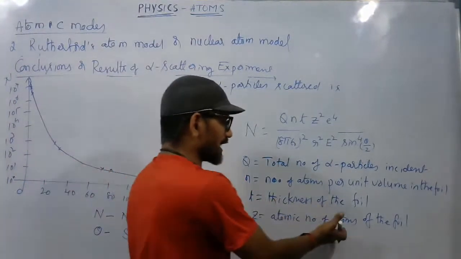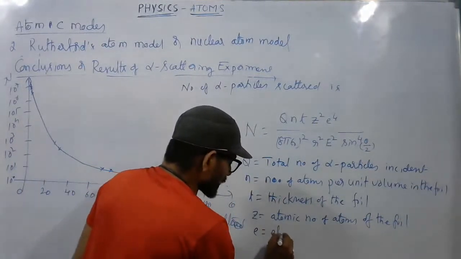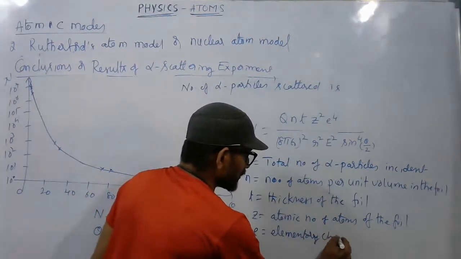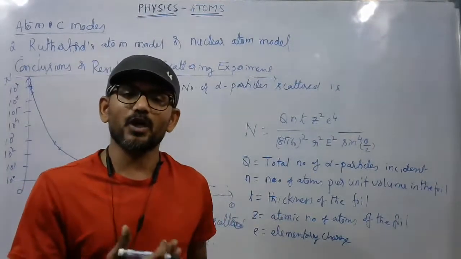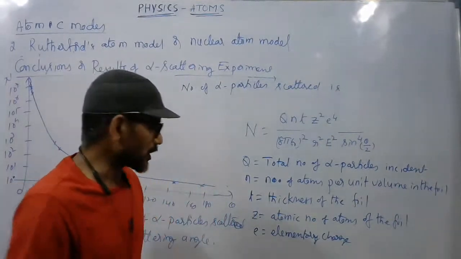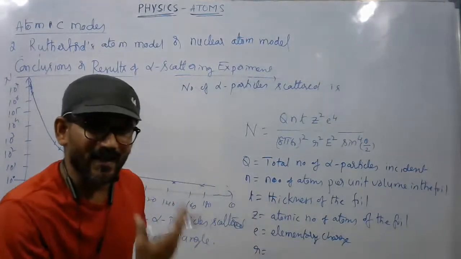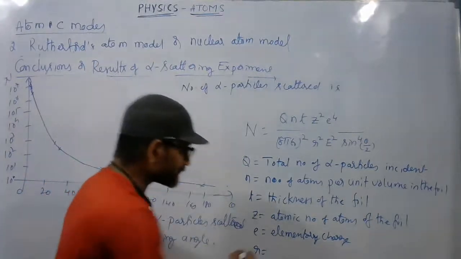And e is the elementary charge, the magnitude of charge of a proton or electron, and r is the distance between the foil and the zinc sulfide screen.